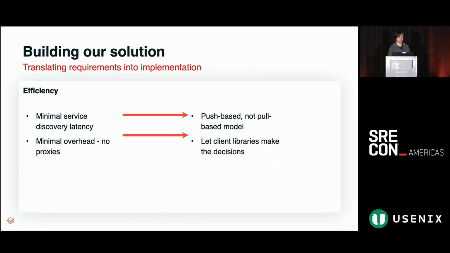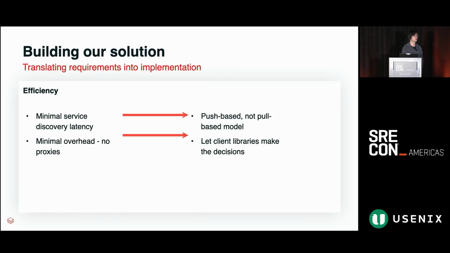Thanks, Gaurav. Yeah, so extrapolating from all of these requirements, we were able to identify key features of the end-to-end architecture that we wanted to eventually build out. In order to minimize service discovery latency, we looked at all the failures of what the DNS-based solution would have given us. And we realized that in order to propagate this information to clients as quickly as possible, we needed something that would at least be push-based instead of pull-based.